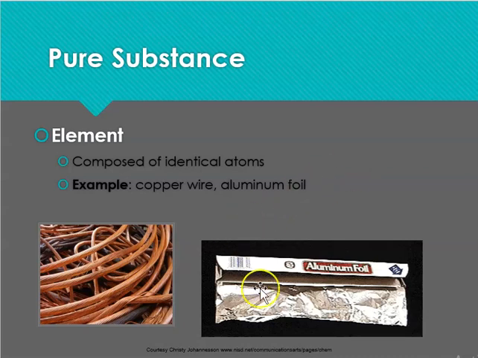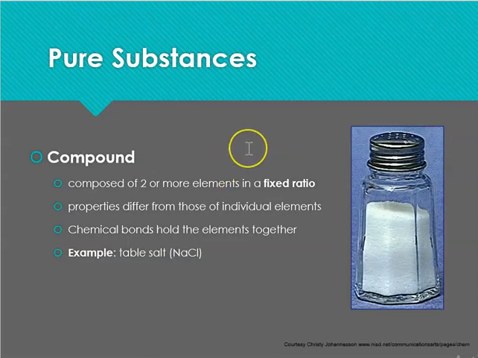So even though we can have sheets of aluminum or wires of copper, we're still talking about copper, copper, copper, copper, copper throughout the wires. So it is identical. The composition of that is identical. On the other hand, in pure substances, we can also have compounds. In this case, a compound is composed of two or more elements in a fixed ratio. The very important word here is fixed ratio.